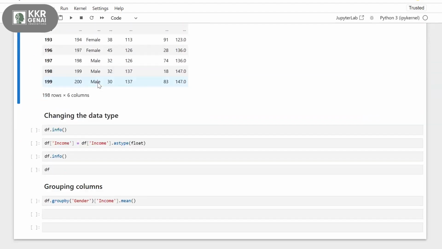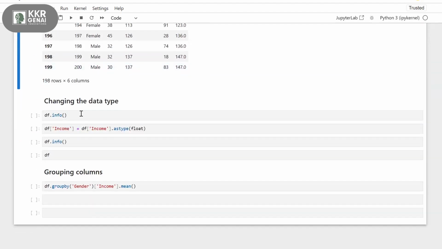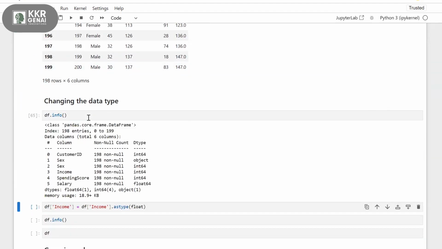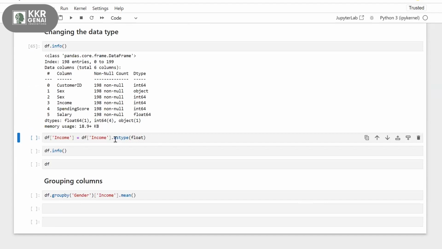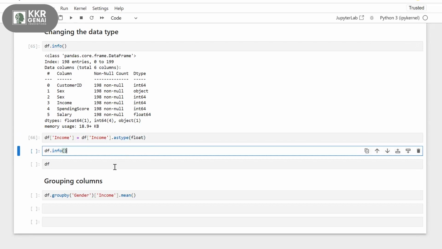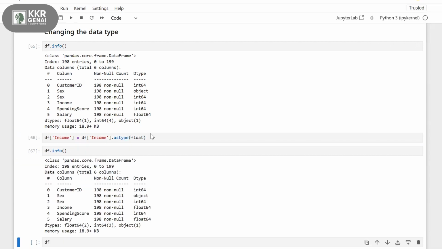So going further, we saw this before, info. And if you want to change the data type of a column, you need to use this command called astype. So let's say we have income, which is of data type int. If you want to convert this int data type to float, then you need to use astype of float. Now, if you observe this income, before it was int, now it is converted to float.